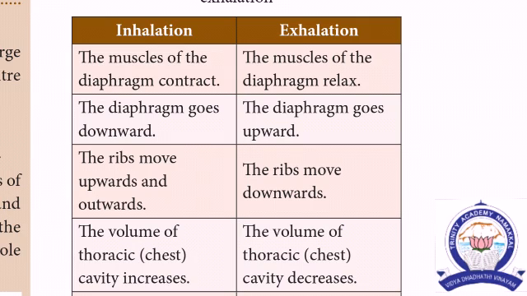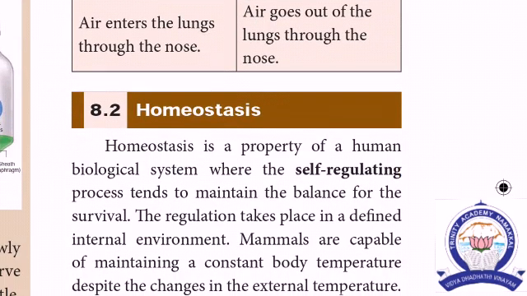During exhalation, the muscles of the diaphragm relax, the diaphragm goes upward, the ribs move downward, the volume of the thoracic cavity decreases, and the air goes out of the lungs through the nose.